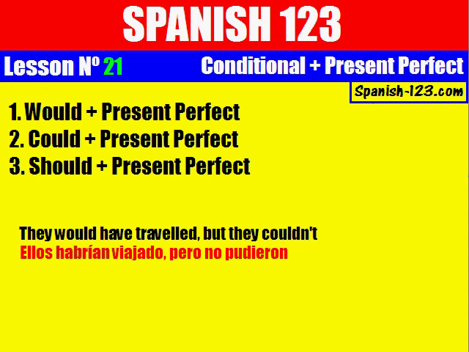Very good. So, let's see the structure here. First, the personal pronoun, then the conjugation of verb to have with the meaning haber, because you are using the present perfect. Personal pronoun plus haber plus any participle of any verb, and then any complement that you want to communicate. Perfect. Let's see right now the second part with could plus present perfect.